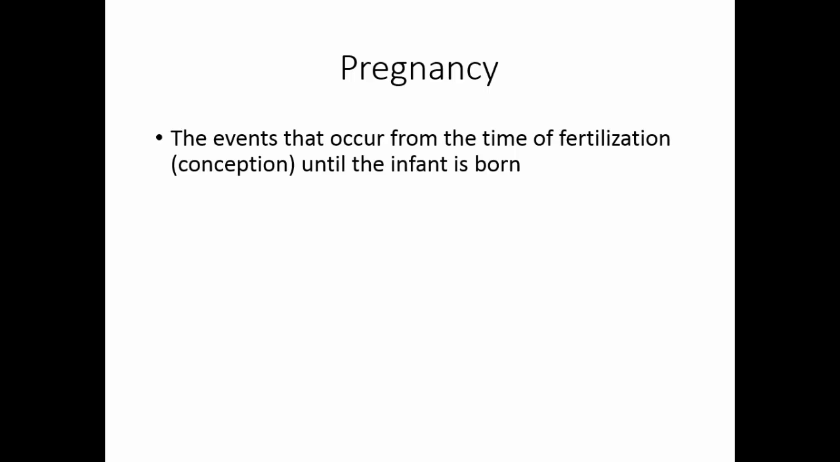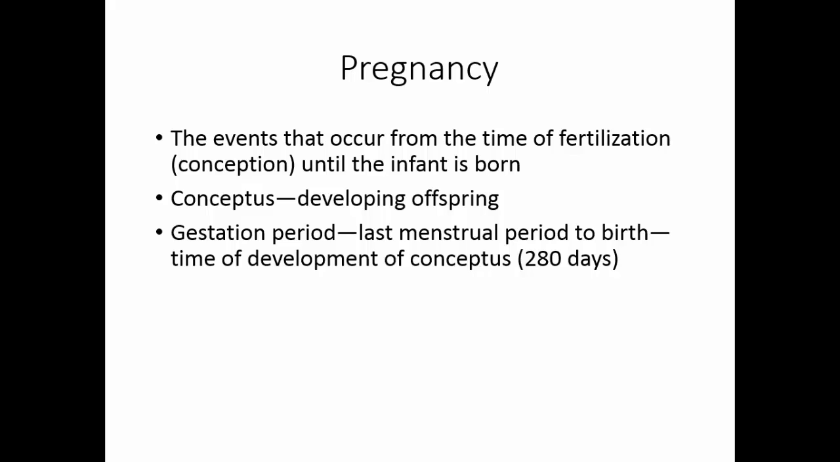Pregnancy is the time of the development of the new human. Pregnancy is all of the events that occur from the time of fertilization or conception until the infant is born. The developing offspring is called a conceptus. Gestation period is calculated from the last menstrual period to birth. This is the time of the development of the conceptus.